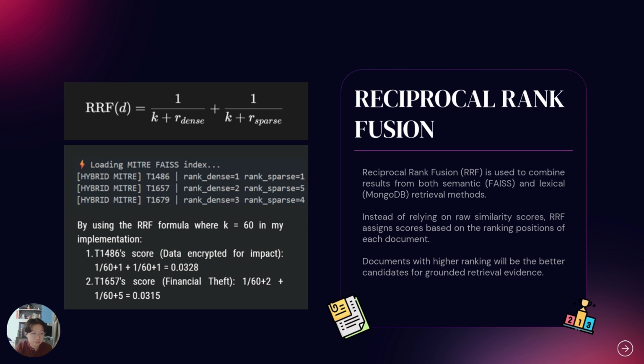So in the example shown, if the dense rank equals 1 and the sparse rank also equals 1, it will produce a higher overall score compared to a lower rank. Because if you rank lower, in this example, the denominator will be very large, which will result in a lower score.